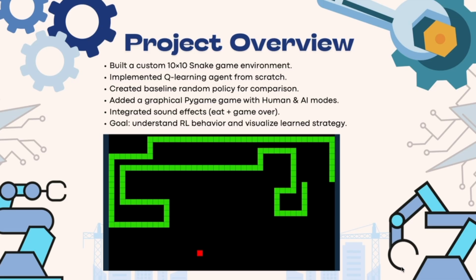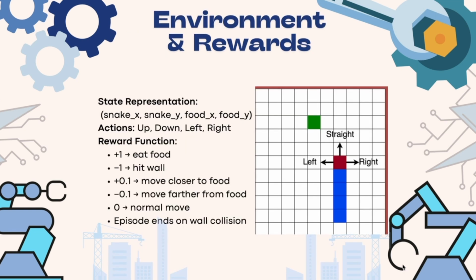We added sound effects for eating food and game over, which makes testing more interactive. Overall, our goal was to deeply understand how reinforcement learning behaves and to visualize the learning process using a simple but meaningful game.